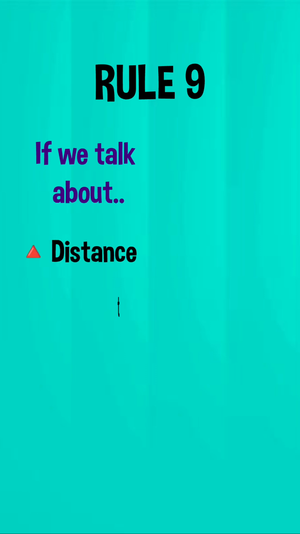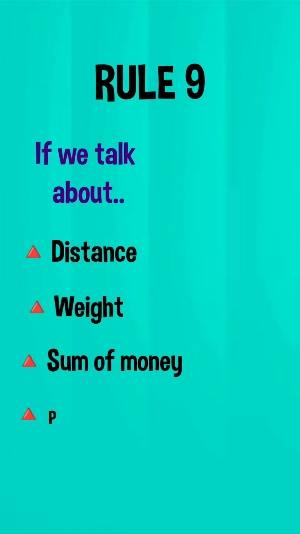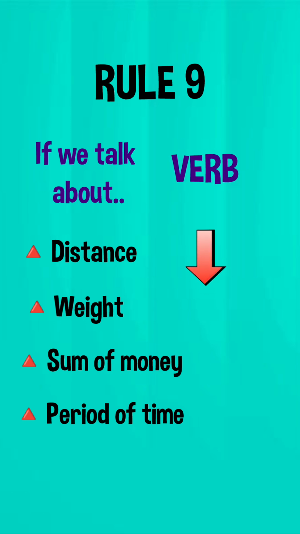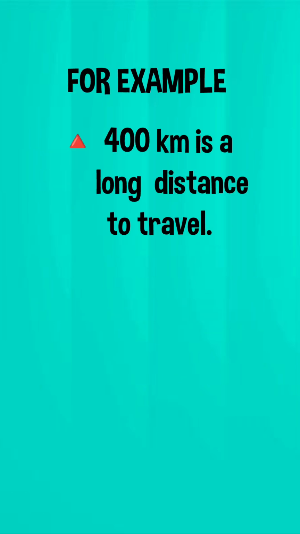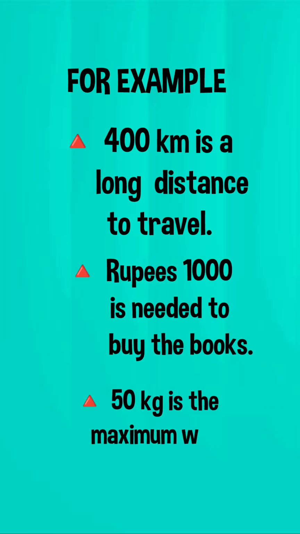Rule number 9. If we talk about distance, weight, sum of money, period of time, then we will put a singular verb. For example, 400 km is a long distance to travel. Rupees 1000 is needed to buy the books. 50 kg is the maximum weight of the luggage.